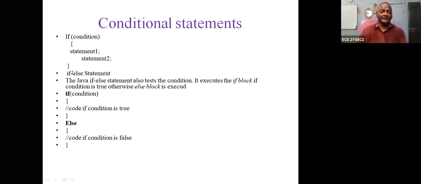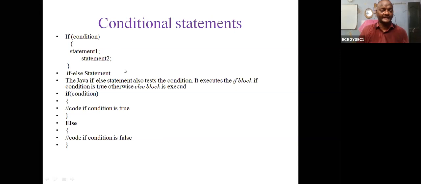If the condition is false, the block is not executed and the instruction outside the block is executed. This is the normal idea in the execution of the if statement: if the condition is true, the block is executed; if false, it is not.